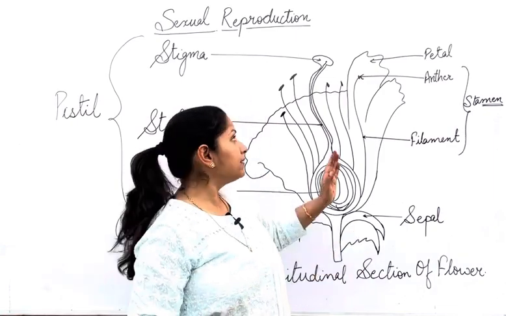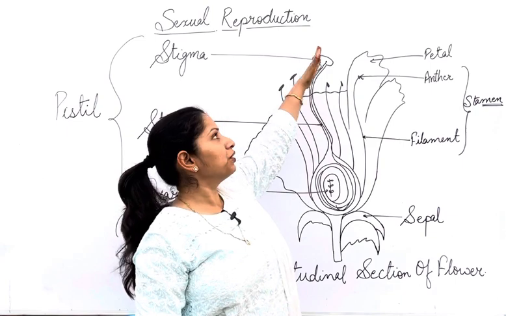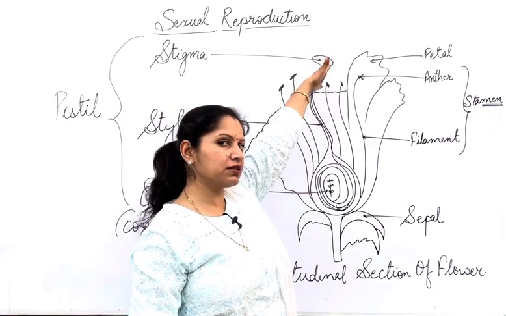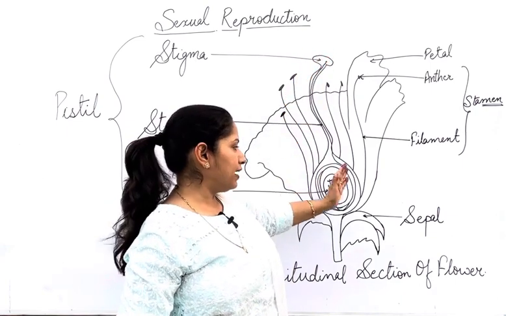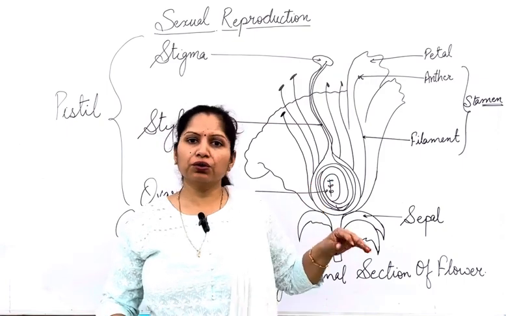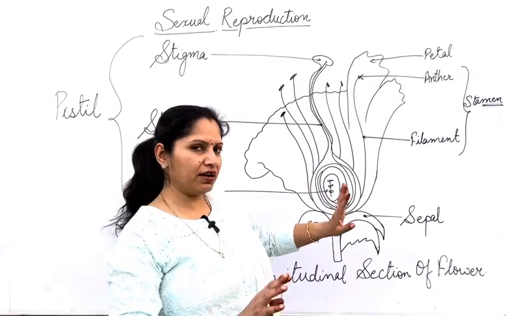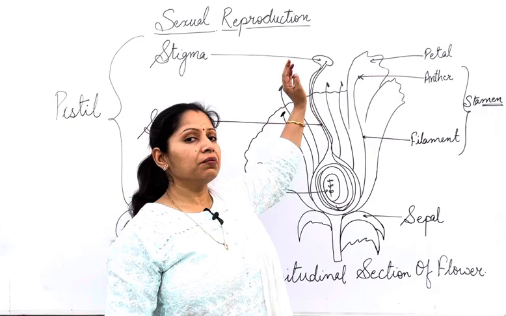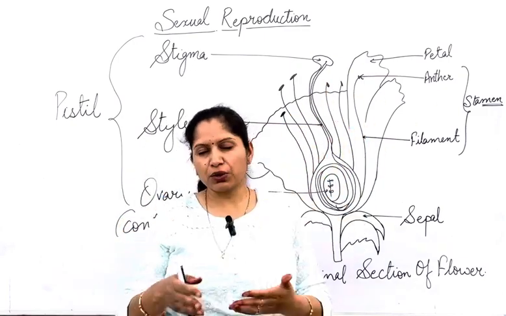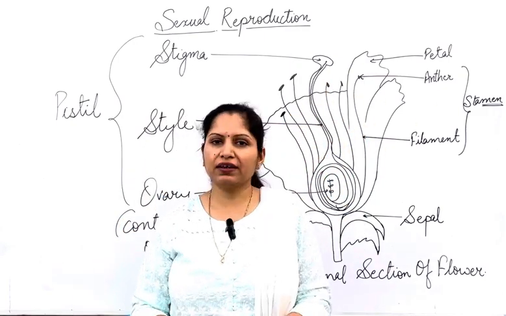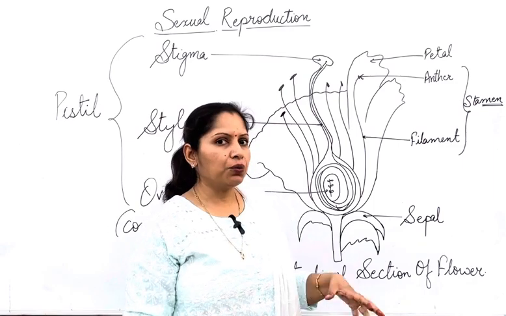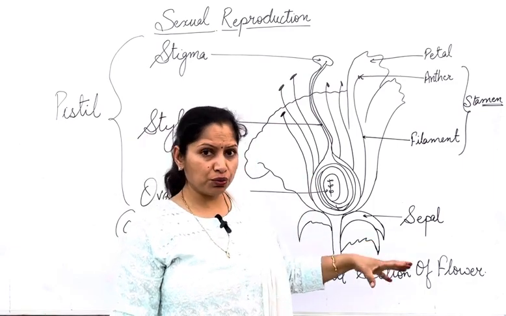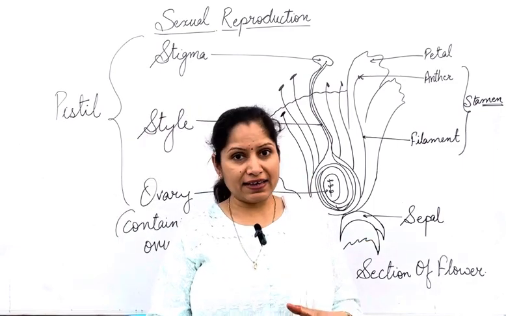Here also you can see that the male gamete is able to move. It's coming from the stigma, entering the style, and then going up to the ovary, but the female gamete is going to be there only. So the male gamete is motile, means it's going to move from one place to another. It's smaller also. Now when it enters into the ovary, then there is fertilization.